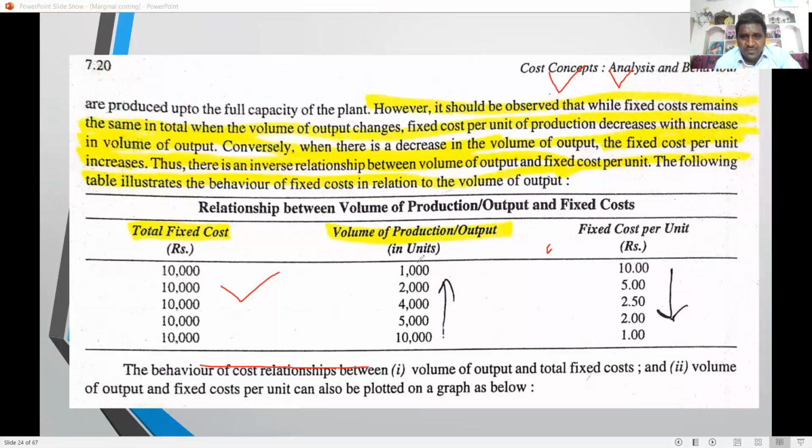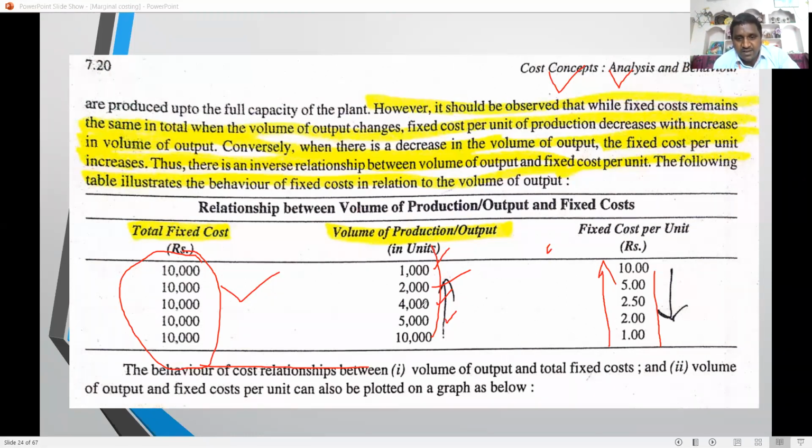See the example. If production increases from 1000 to 2000, 4000, 5000, 6000, the total fixed cost does not change. But the fixed cost per unit decreases if production increases. If production decreases from 10,000 to 1000, or 10,000 to 2000, automatically the fixed cost per unit increases. So the total fixed cost does not change according to the production level, but per unit, whenever production increases, fixed cost per unit decreases, and whenever production decreases, fixed cost per unit increases. These are the major features.